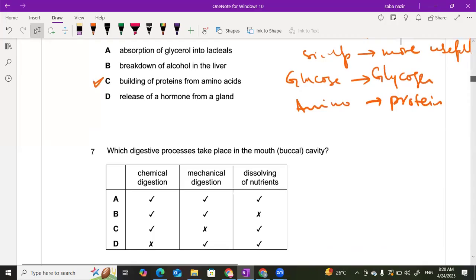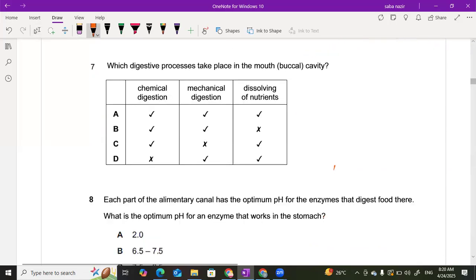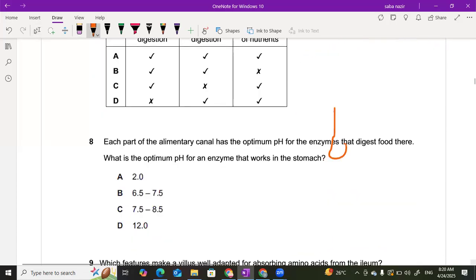Which digestive process takes place in the mouth? In the mouth we are chewing the food, as well as the digestive enzymes are present.